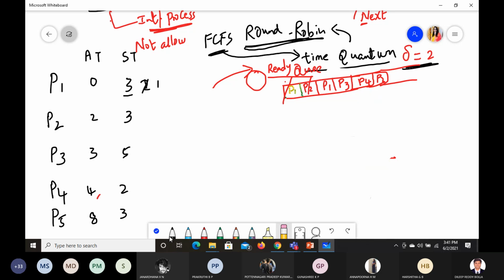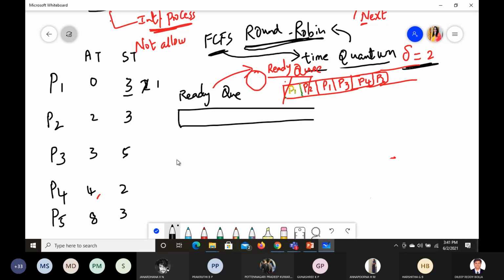So what I mean to say here is, now I'll take one more fresh ready queue here. This I name as the ready queue. And now I am taking this one for the Gantt chart. Based on these two, we can construct it.